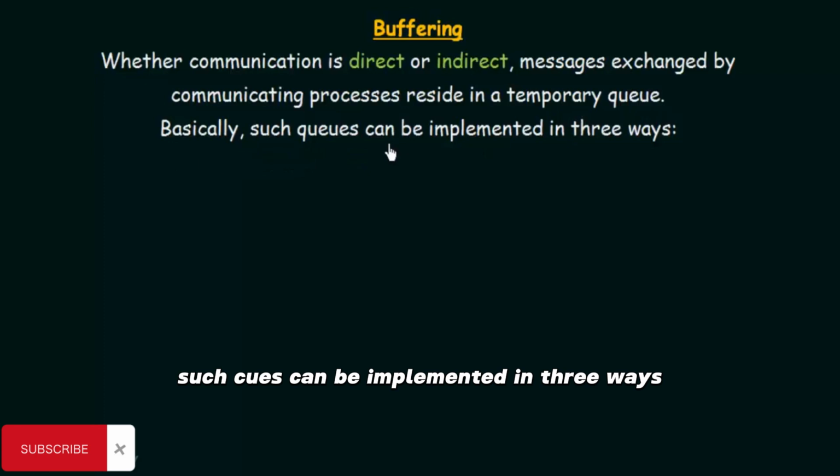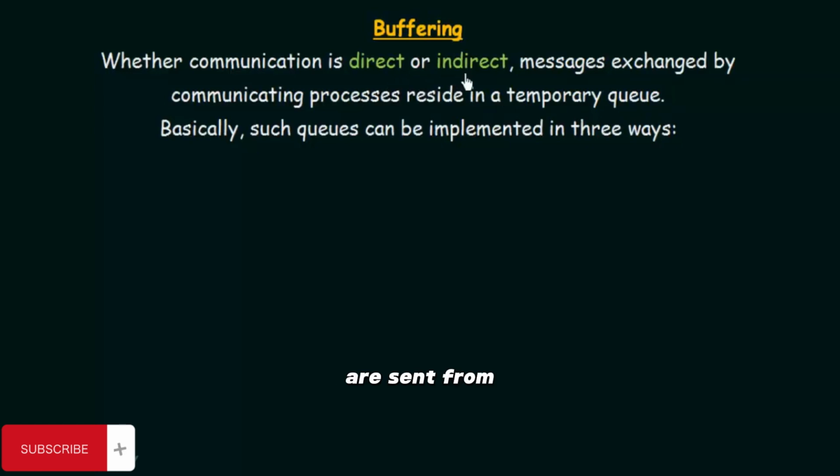Basically, such queues can be implemented in three ways. Whether our communication is of the direct type or the indirect type, when messages are sent from the sending process to the receiving process or to the mailbox, these messages temporarily reside in a queue. This temporary queue is known as our buffer. This is the place where the messages reside once sent and before they are received by the receiving process. And this buffering can be implemented in three ways. Let us see those three ways.